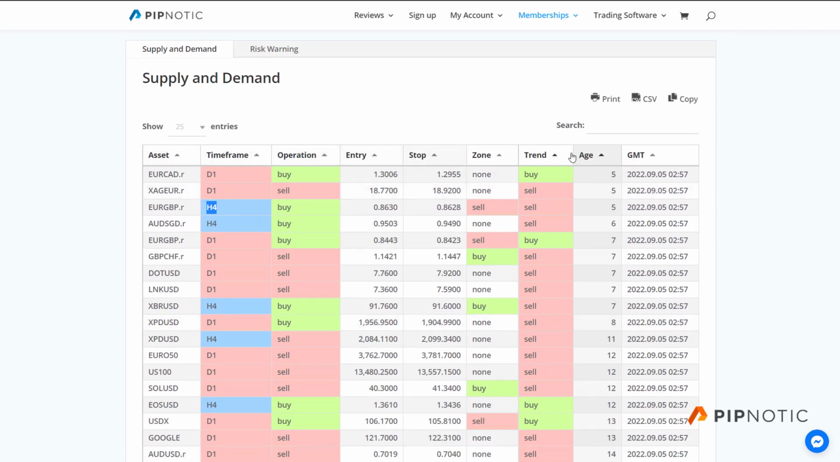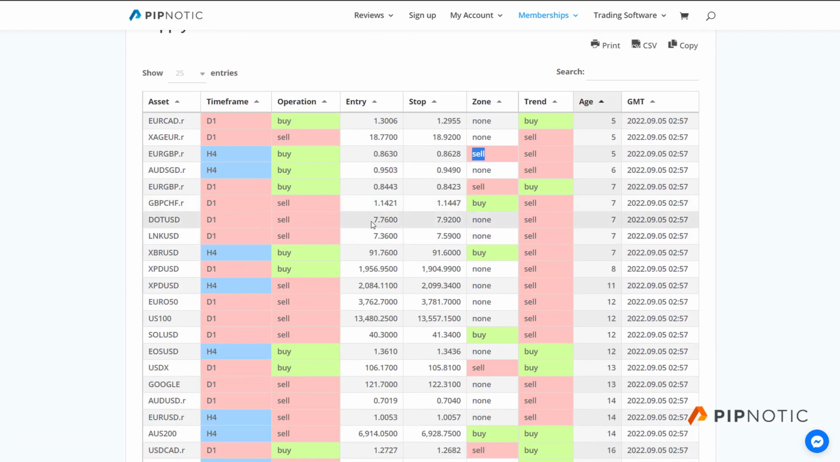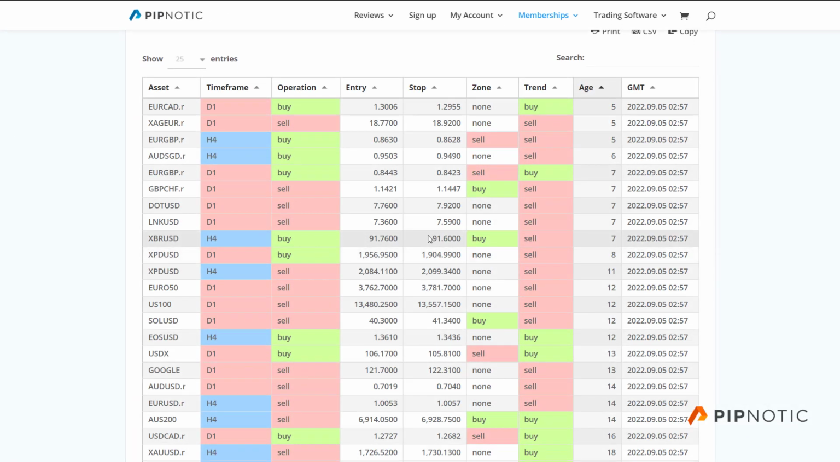Okay, and we have a few different columns here. We have the asset name, the time frame, we have the operation, buy or sell, the entry price, the stop price, and we have something called zone. And the zone is telling us what zone we are in. Okay, so if we are in a sell zone, it means that the price of the asset is likely going to sell off. If we are in a buy zone, then it's likely going to be bought. Okay, so if you have a buy signal or a buy operation in a sell zone, that means that you are buying at premium prices. When you have alignment in the two, which we do not have for many of these, it means that we have alignment.